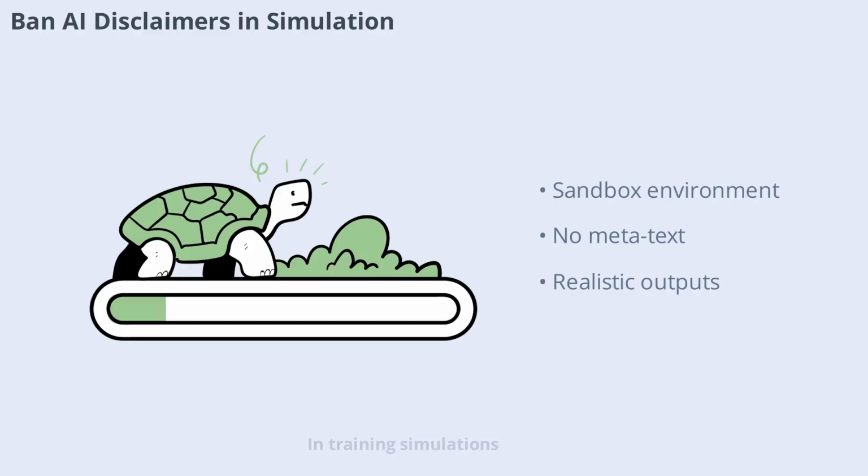In training simulations, it's important to prevent the model from outputting AI disclaimers. By specifying a sandbox environment and banning metatext, you ensure the model delivers focused, actionable outputs. This keeps the simulation realistic and free from unnecessary interruptions, enhancing the learning experience.